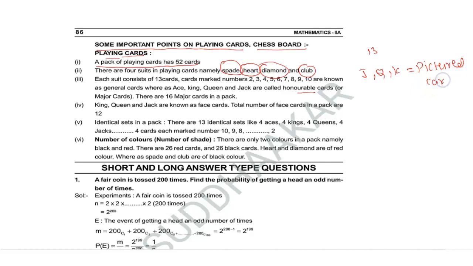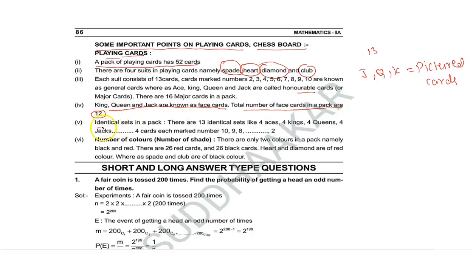Pictured, P-I-C-T-U-R-E-D. So J, Q, K are called pictured cards. King, queen and jack are known as face cards, or sometimes we can take them as pictured cards. The total number of face cards in a pack is 12.